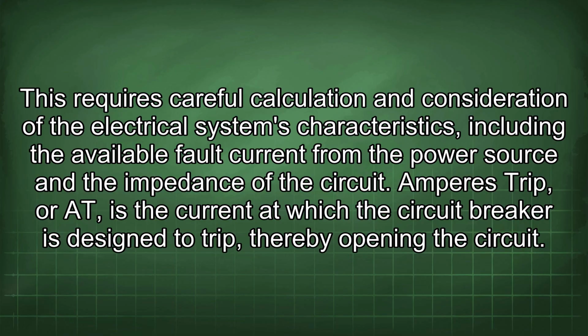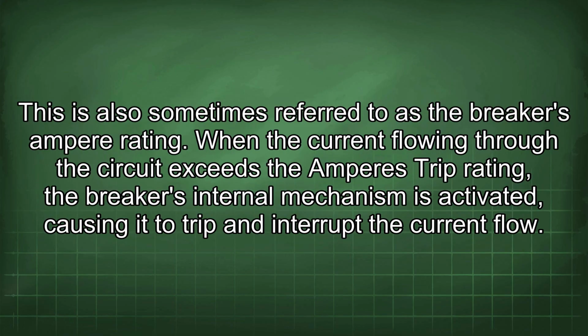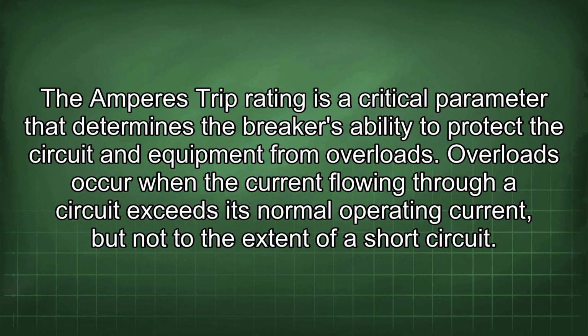Amperes Trip, or AT, is the current at which the circuit breaker is designed to trip, thereby opening the circuit. This is also sometimes referred to as the breaker's ampere rating. When the current flowing through the circuit exceeds the Amperes trip rating, the breaker's internal mechanism is activated, causing it to trip and interrupt the current flow. The Amperes trip rating is a critical parameter that determines the breaker's ability to protect the circuit and equipment from overloads.